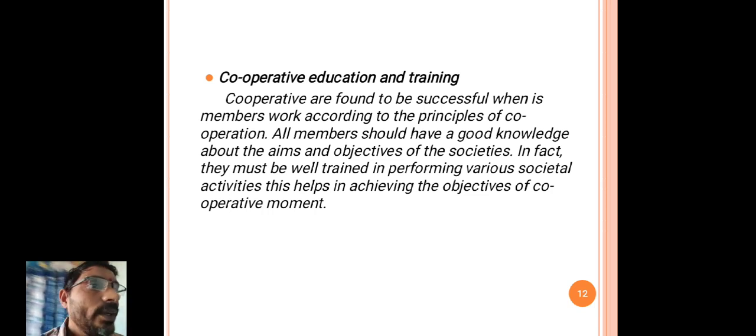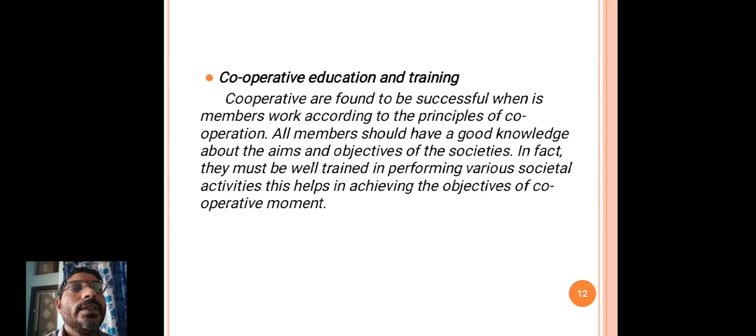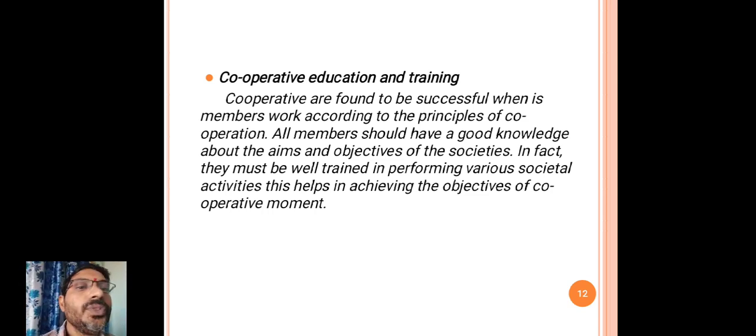Here, one of the important characteristics of a cooperative organization is that the cooperative societies become successful when the members work according to the principles of cooperation.